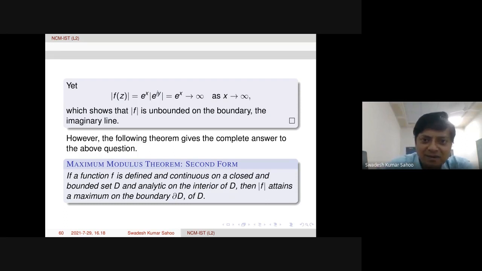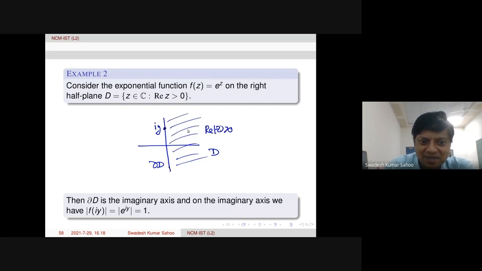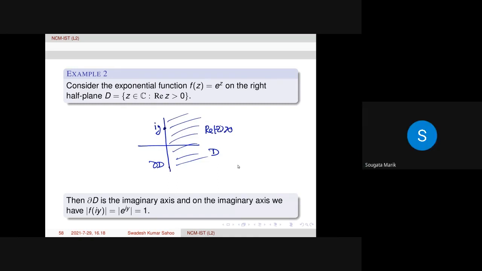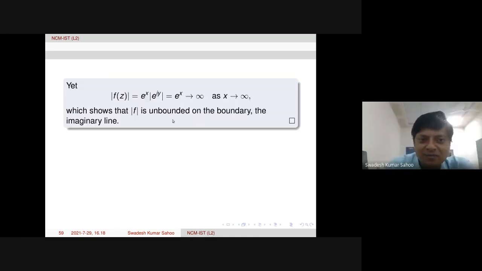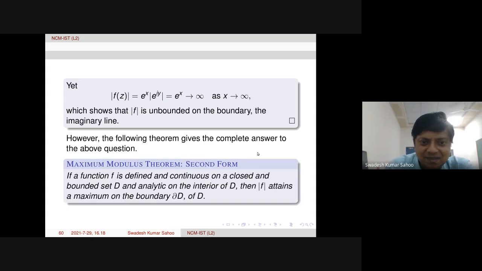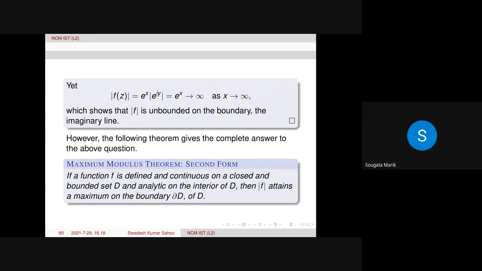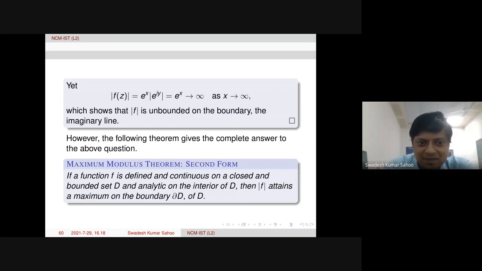So I think "on the boundary" is not correct here. On the boundary, we have already proved that modulus of f is 1. So here modulus of f is unbounded in the half plane, the right half plane. Yes, thanks. So I'll make this correction. Today there are a lot of mistakes, typos.